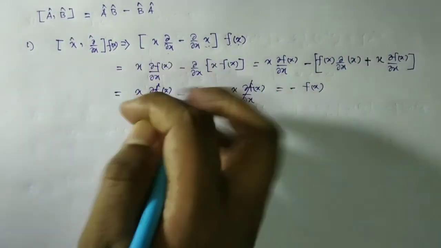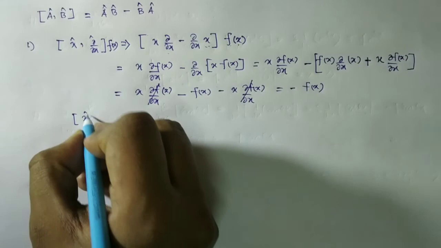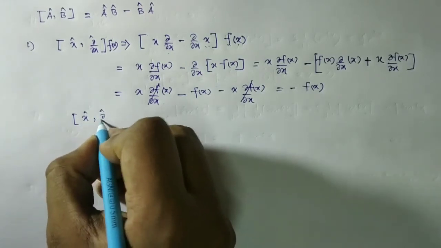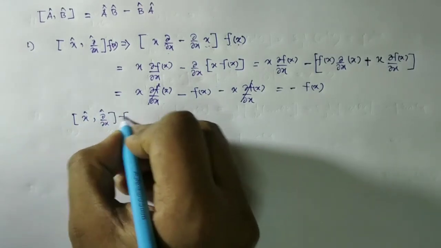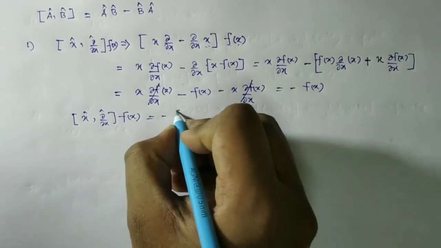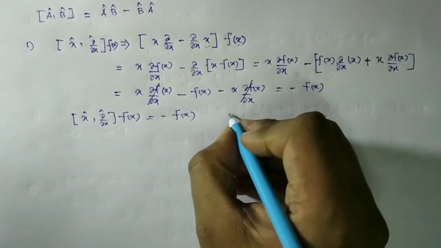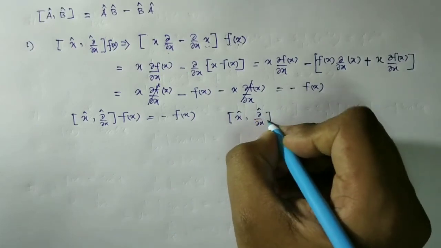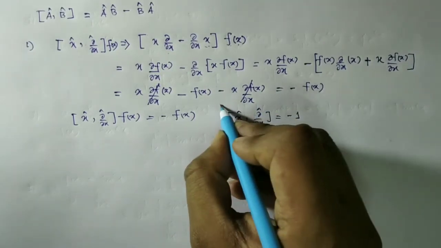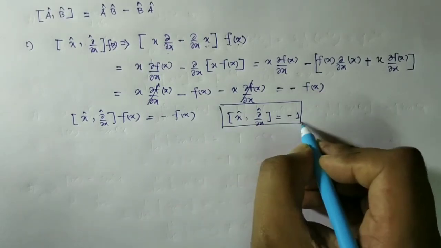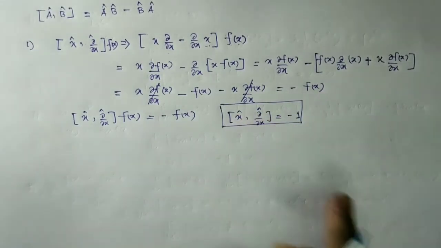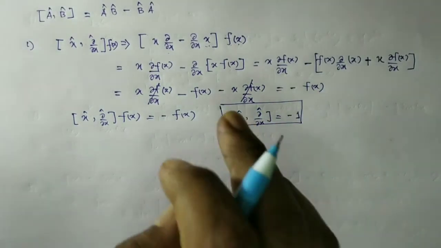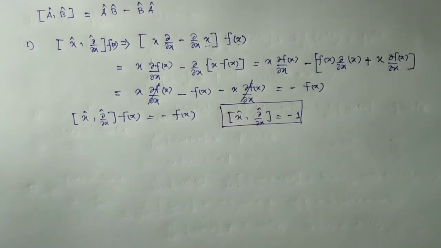So the commutation relation acting over f(x) gives us minus f(x). So we can say that [x, del x] is equal to minus 1. This is not equal to 0, so these two operators are not commutative. This is one example of commutation relation.